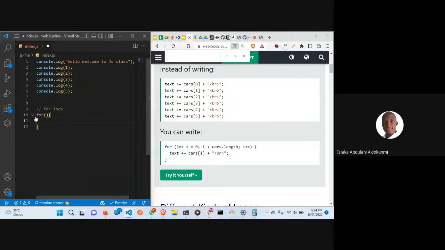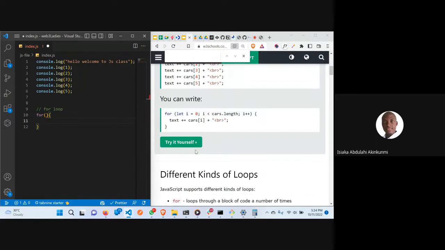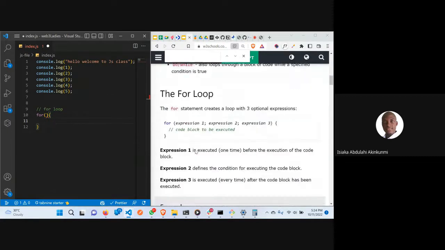The for loop takes 3 conditions. The first condition is where is it going to start from?